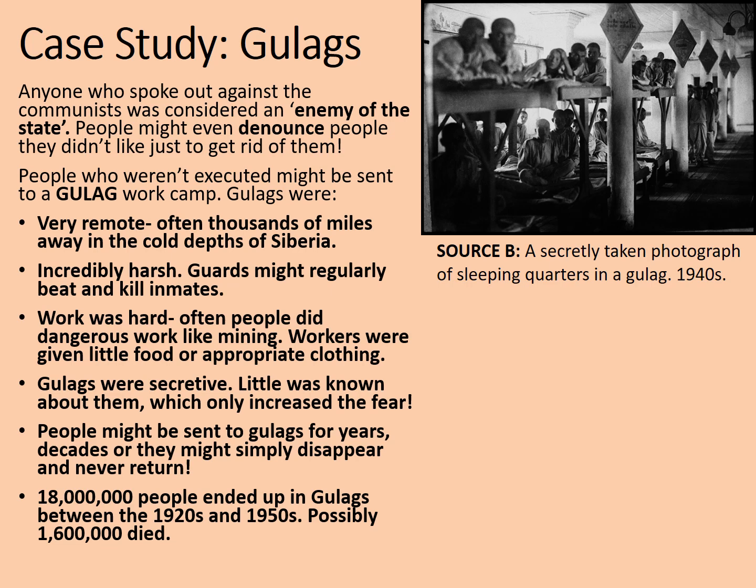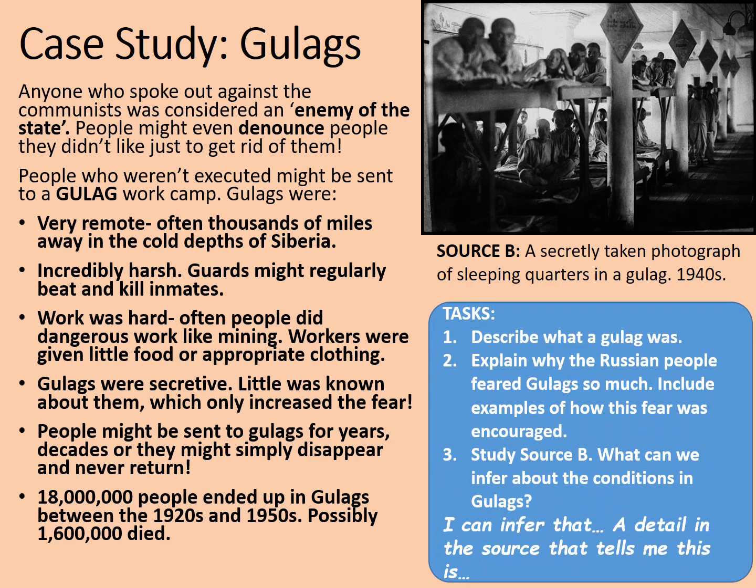Lastly, it is thought around 18 million people ended up in Gulags between the 1920s and the 1950s. They didn't always stay there, sometimes they were released eventually. Some of these people included German prisoners of war who may stay there until well after World War II ended, but it is a huge number of people. Possibly as many as 1,600,000 people died. But we can never be sure. Detailed records of the deaths were never kept.